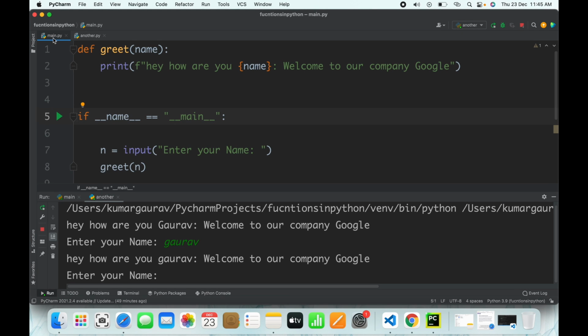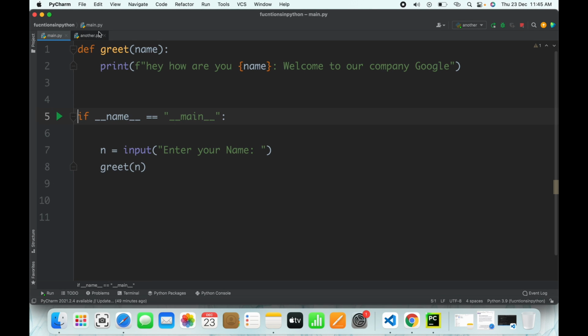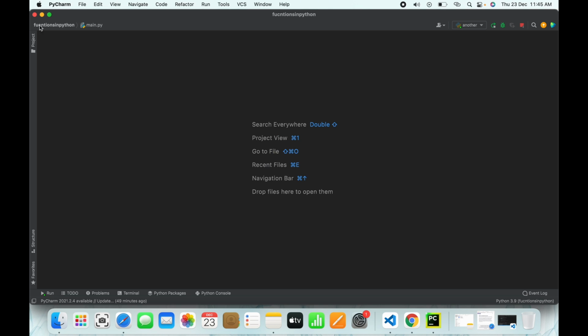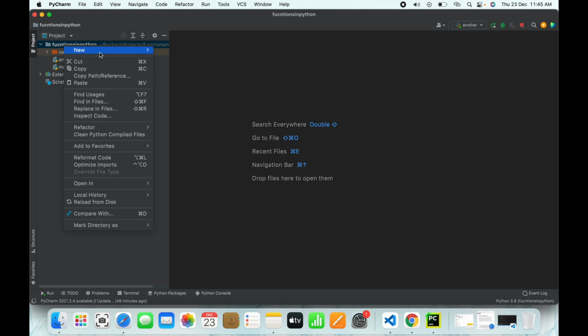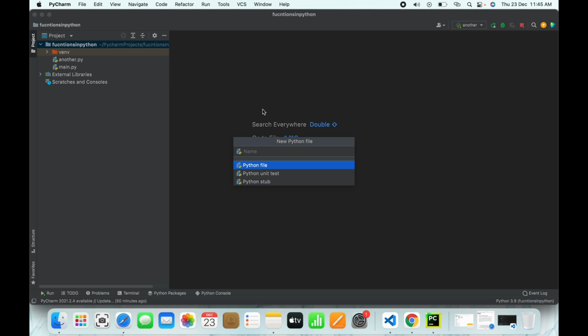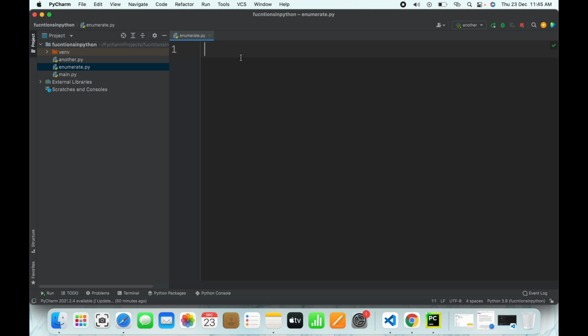Then coming to another function, I'll make one new Python file. I'll come to the enumerate function. So let's take a list, guys.